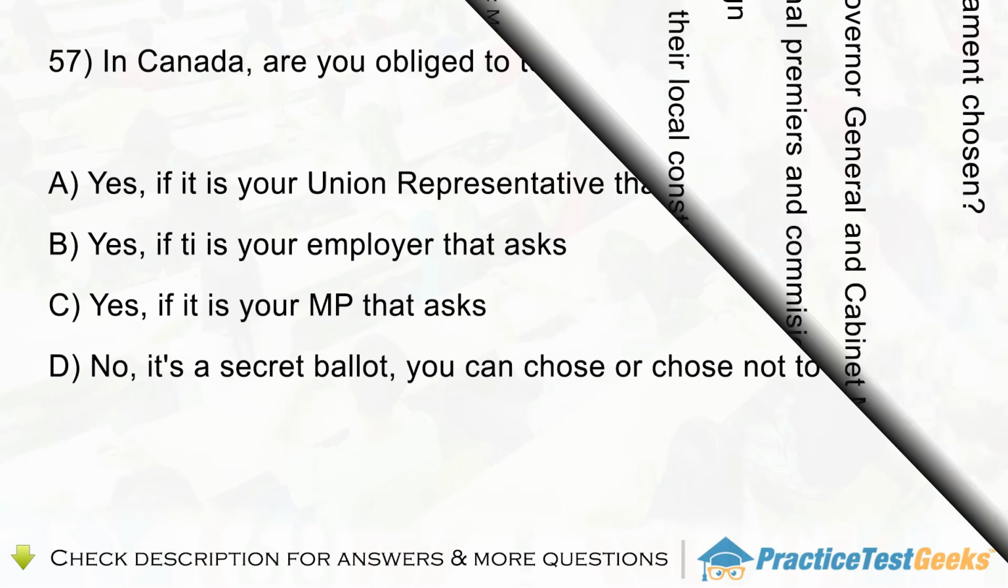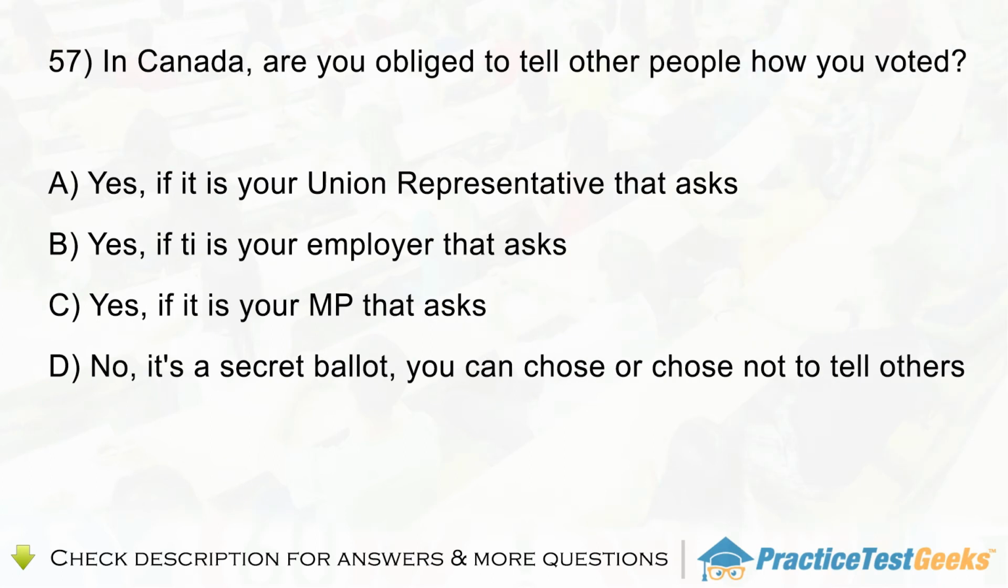Question 57. In Canada, are you obliged to tell other people how you voted? A. Yes, if it is your union representative that asks. B. Yes, if it is your employer that asks. C. Yes, if it is your MP that asks. D. No, it's a secret ballot. You can choose or choose not to tell others.